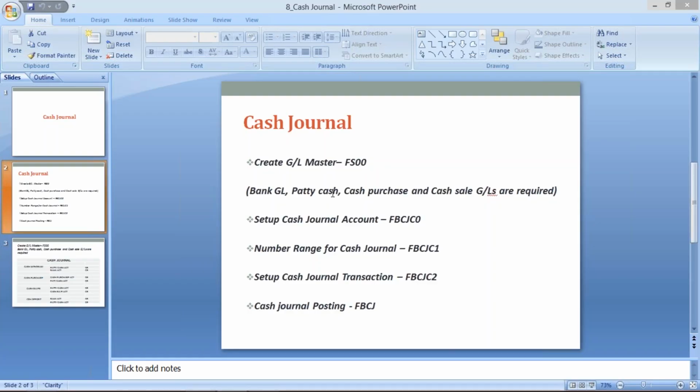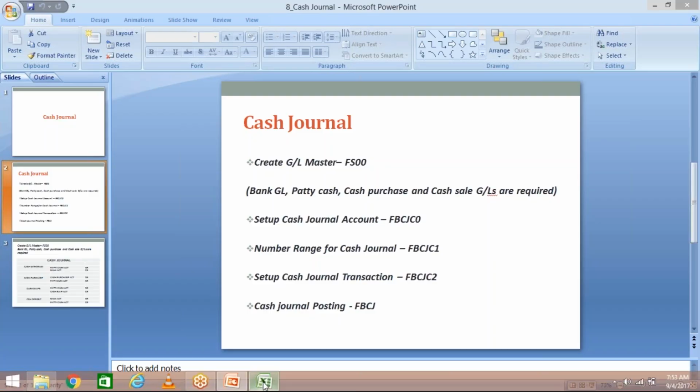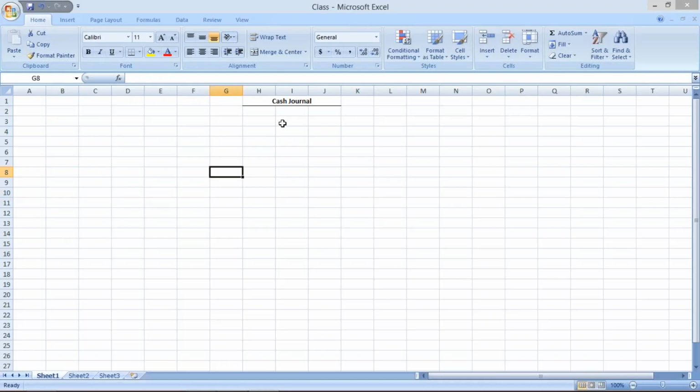Why? Because if any transaction takes place, let's suppose we purchased stationery worth 100 rupees, then one GL is going to be debited and one GL is going to be credited. What GL will be debited here?